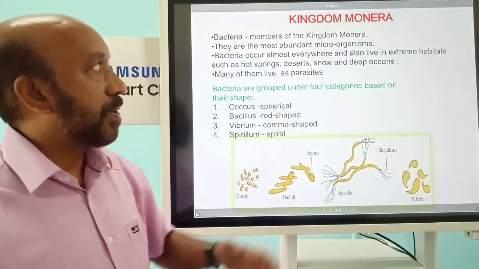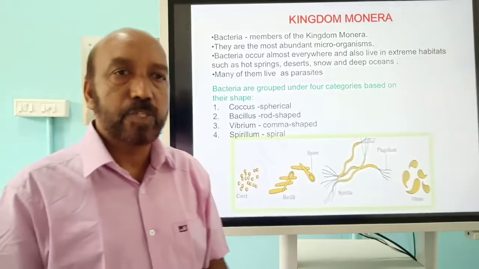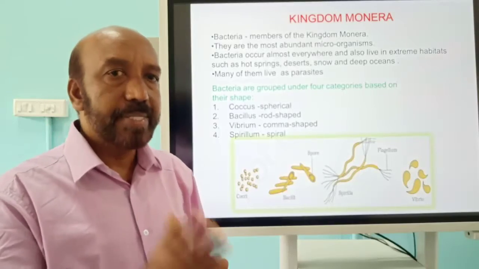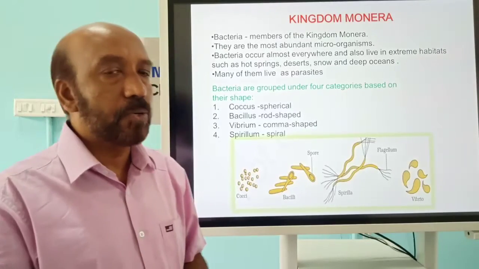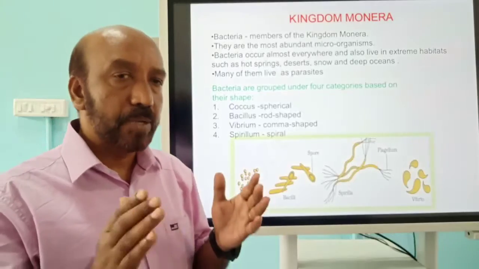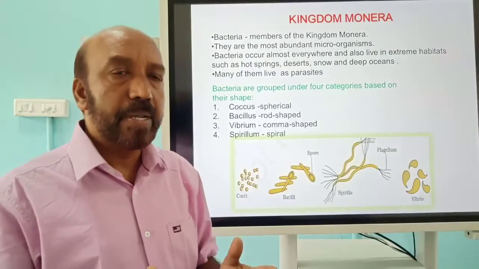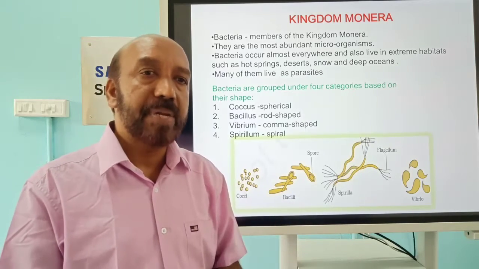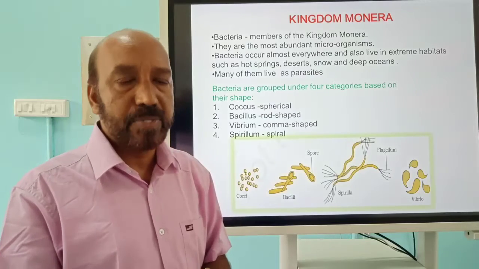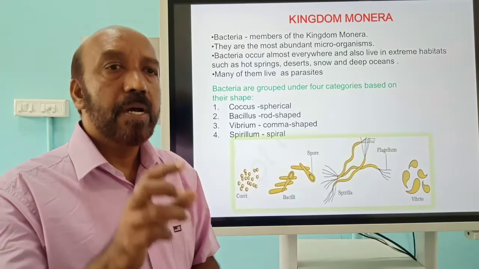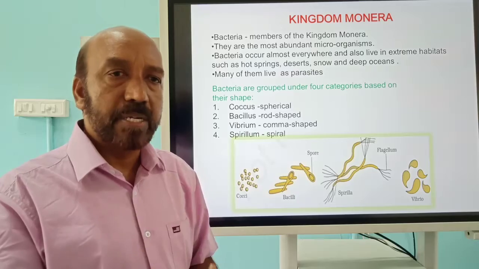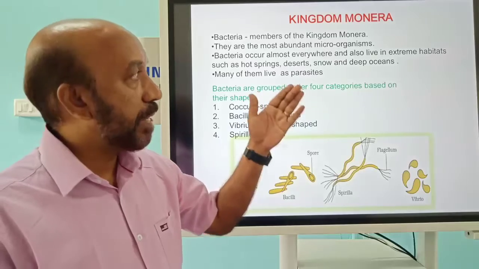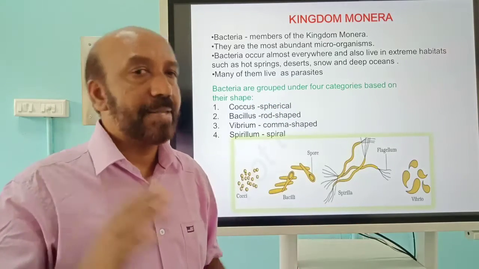We are going to discuss each kingdom with its specific characteristic features. First of all, we can see Kingdom Monera. We know them generally as bacteria, all this group of organisms, and they have their own particular features. They are the most abundant microbes present on earth, and they are present in all types of habitat. They are present everywhere, omnipresent, including very harsh conditions, unfavorable to other organisms, like hot springs, deserts, snow and deep oceans where the temperature is high.